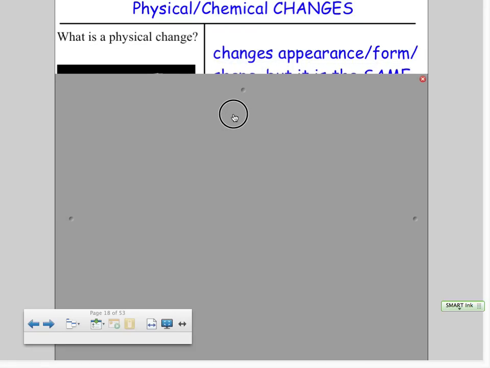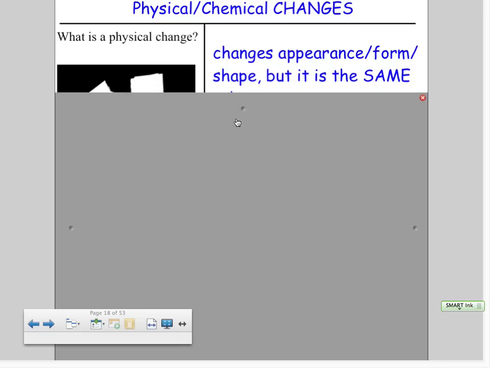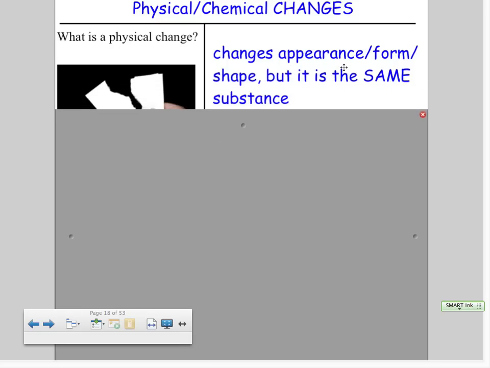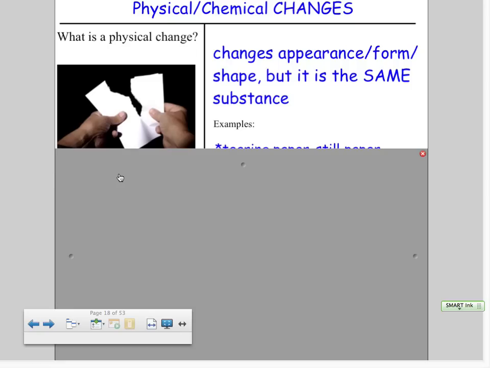A physical change is anything that changes appearance, shape, form, but it is exactly the same substance before and after the change happened. So an example that you can see over here on the left is paper being torn.